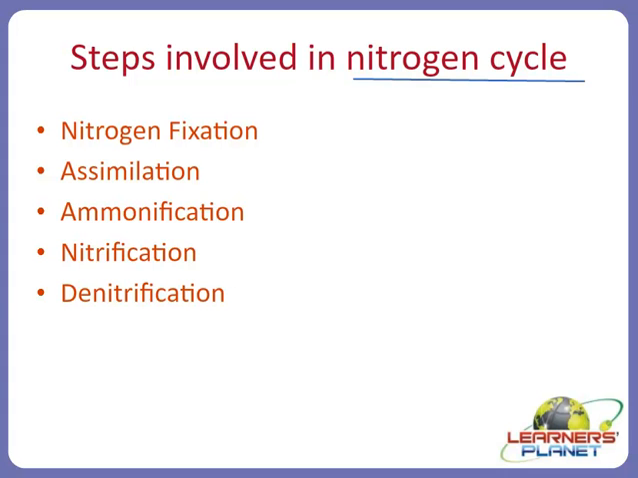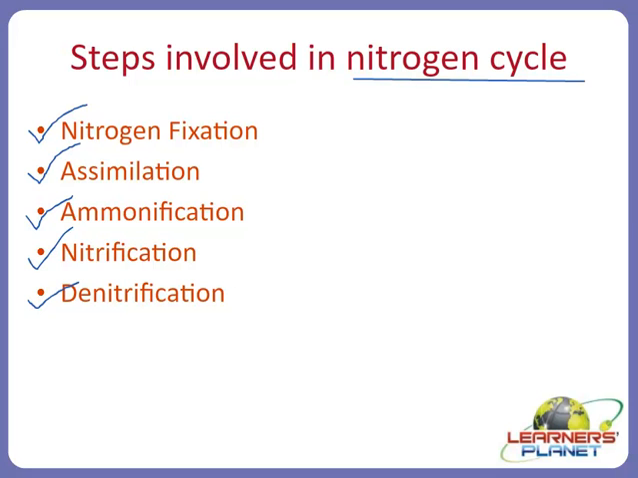The various steps involved in this particular cycle are number 1, nitrogen fixation, then assimilation, then comes ammonification, nitrification and denitrification. So these are the 5 most important common steps involved in the nitrogen cycle. Very first step, that is nitrogen fixation. What does it mean? We have studied it earlier also. It means conversion of the elemental form of nitrogen into the usable form by various microorganisms.